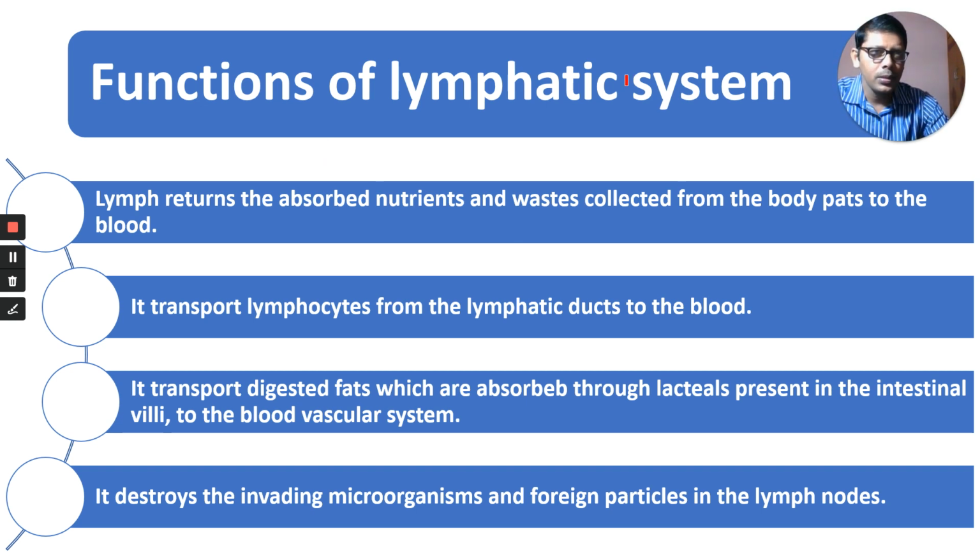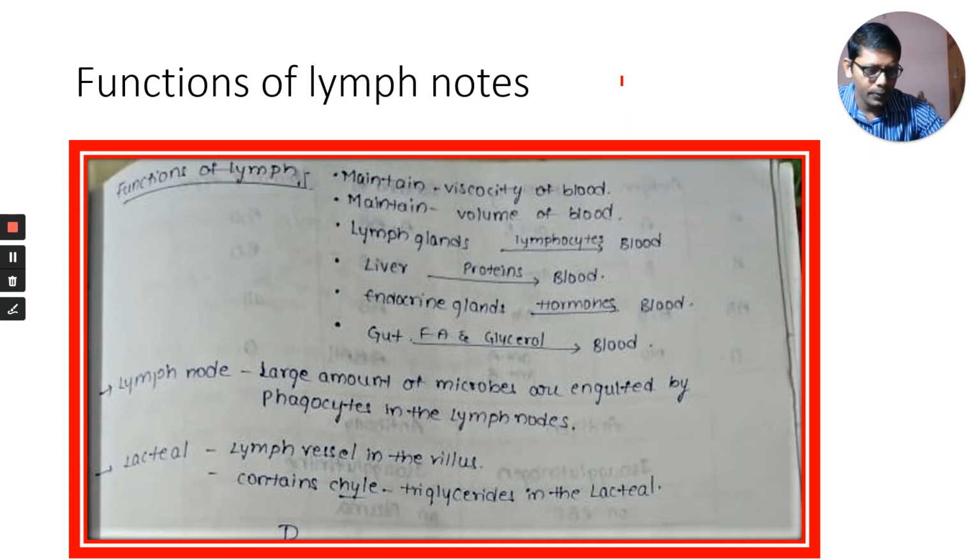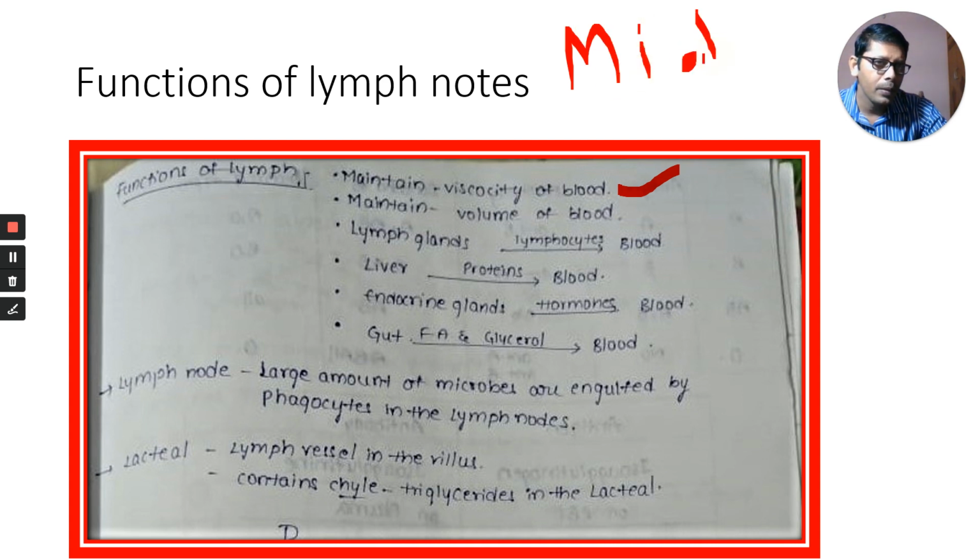Functions of the lymphatic system. What are the functions of the lymphatic system? Here let us see the functions of the lymph first, then we go to functions of the lymphatic system. Lymph maintains the viscosity of blood. Our blood has viscosity, and that viscosity is maintained by the lymph. It also maintains the volume of blood. Lymph is called the middleman.